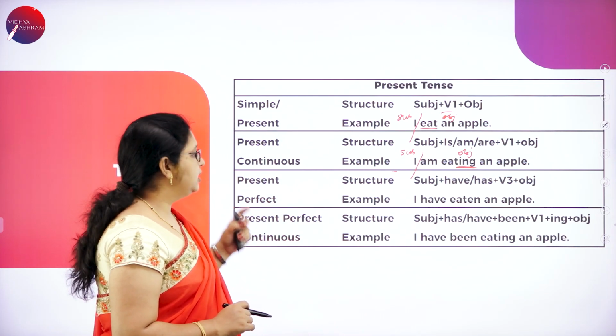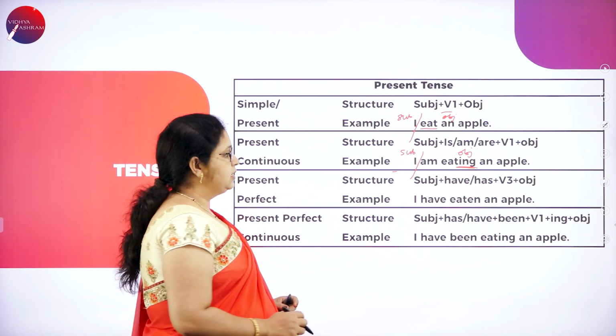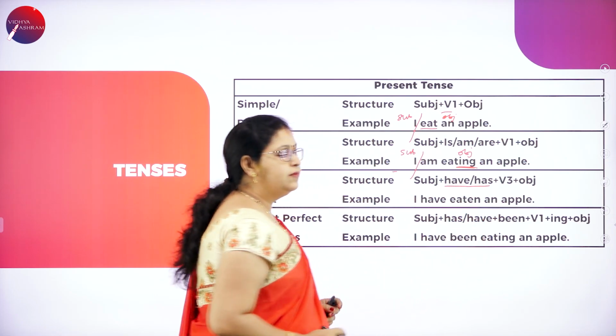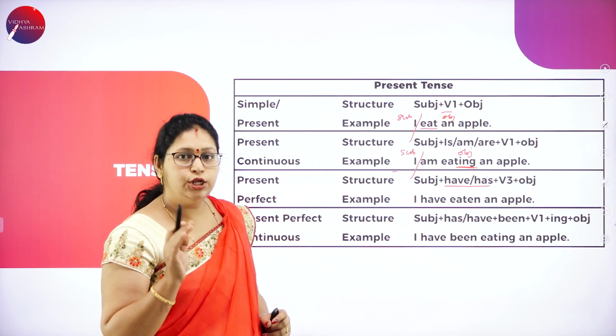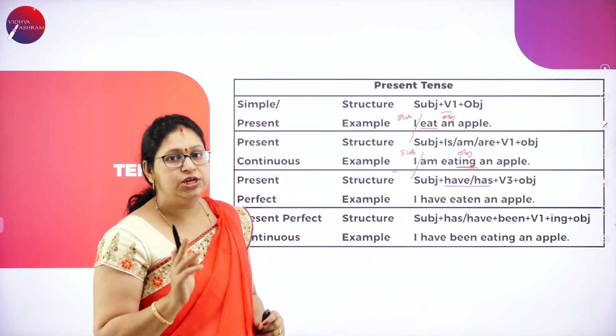Next is present perfect. So the structure for present perfect is subject plus have or has. Have is for I and you, and for the plural, and has for he, she, it.